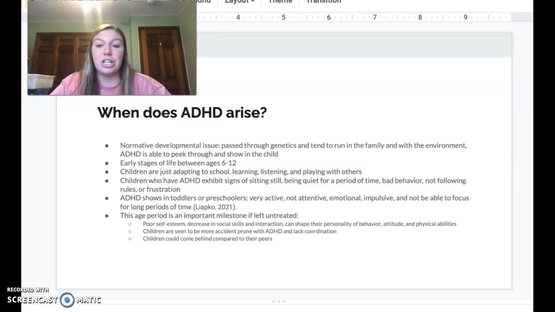When does ADHD arise? It's actually a normative developmental issue passed through genetics that tends to run in the family. So when the child is placed in the environment, ADHD is able to peek through and become present in the child's behavior.